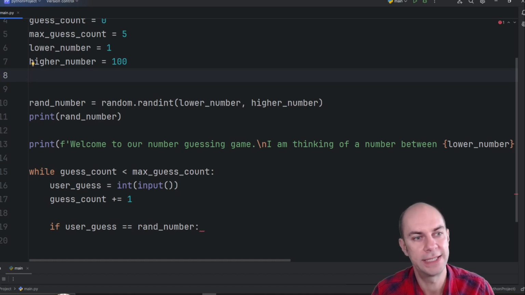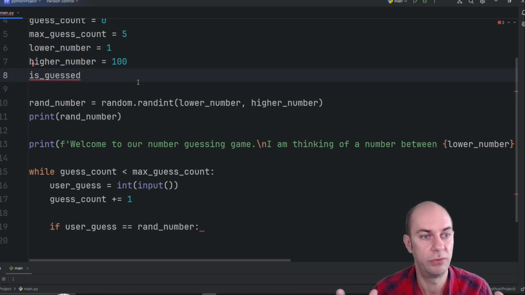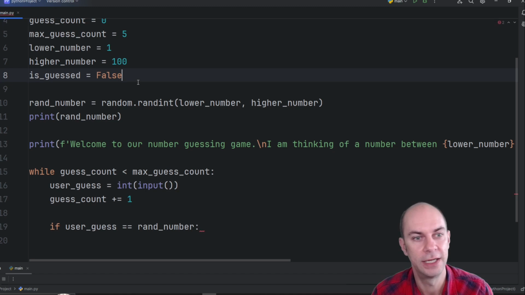So I can say is guessed, which will be a Boolean variable, keeping track of whether we won the game or lost the game. So is guessed will be false if we haven't guessed the number, and it will be true if we have guessed the number. We will initialize it as false because at the start of the game, we haven't guessed the number yet.